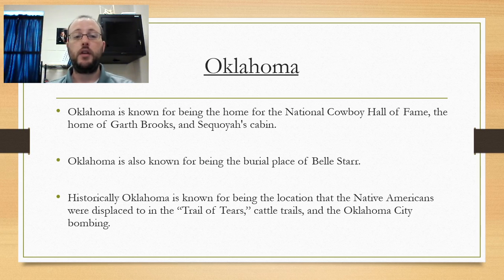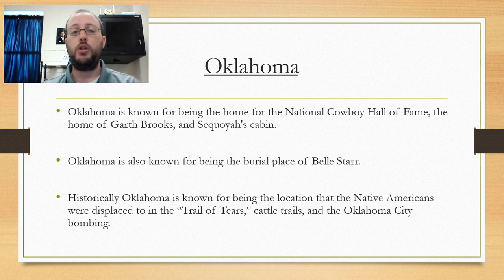Historically, Oklahoma is known for being a location that the Native Americans were displaced to in the Trail of Tears. With Andrew Jackson and the Indian Removal Act, they brought many of the Native Americans to Oklahoma on the reservations through the Trail of Tears.